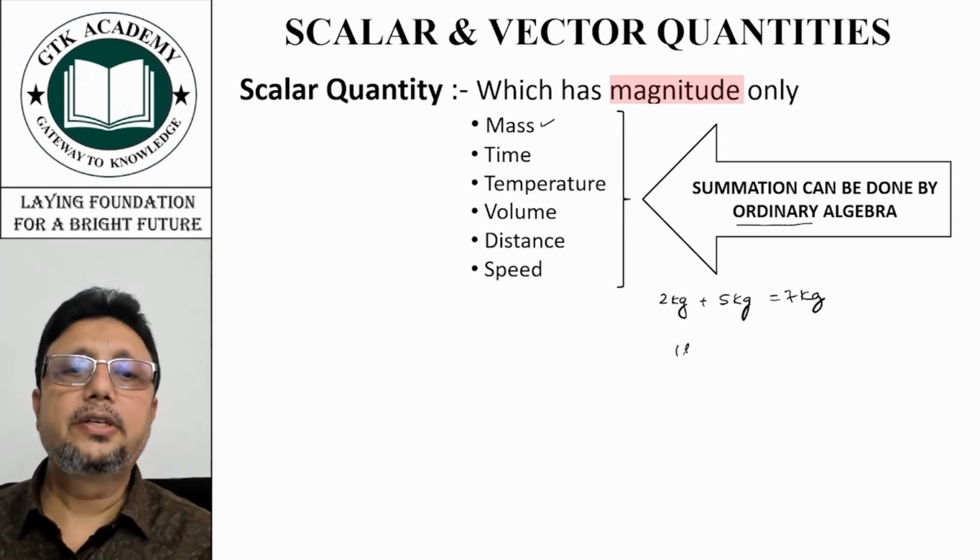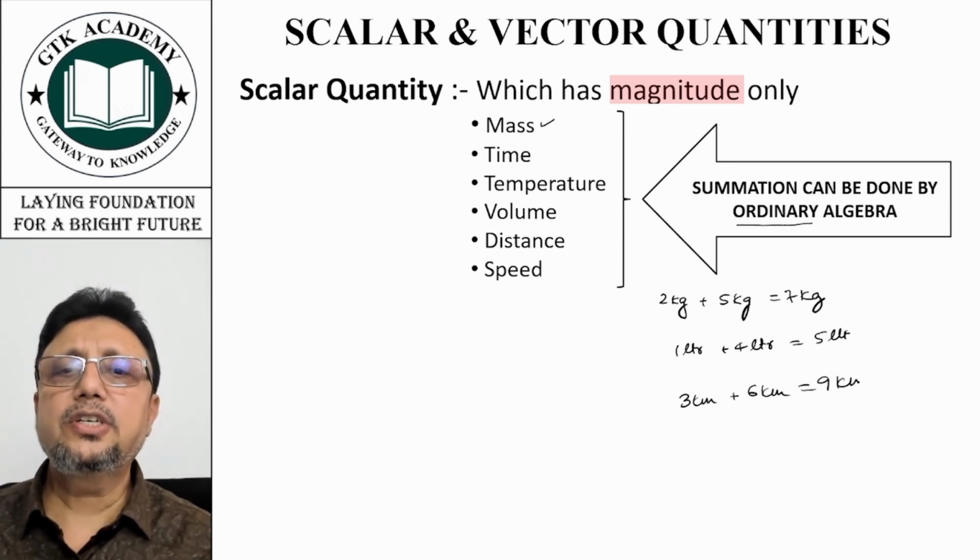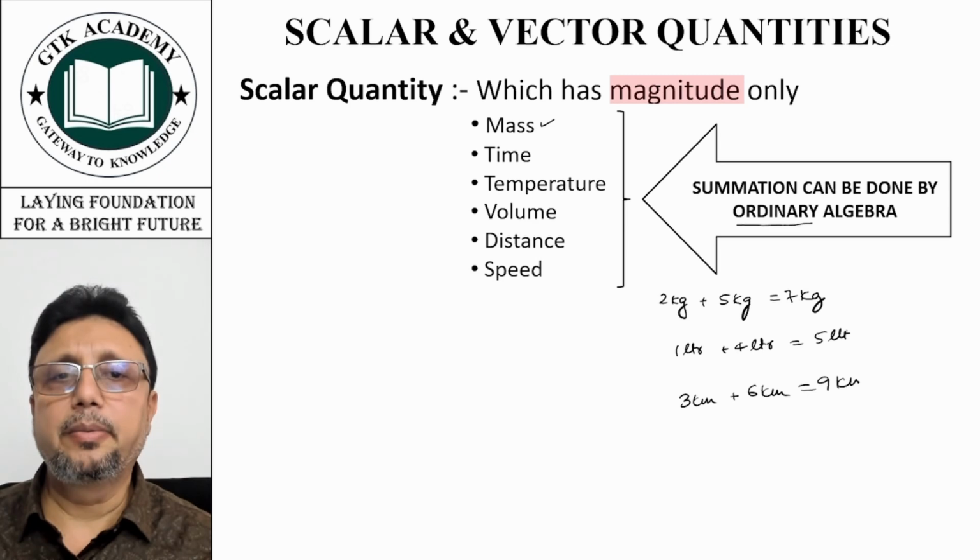Or 1 liter plus 4 liter is equal to 5 liter. Or 3 kilometer plus 6 kilometer is equal to 9 kilometer. That is, we can just sum them by ordinary algebra.